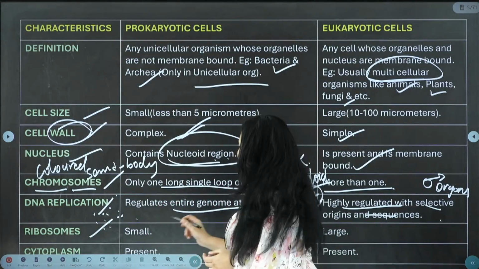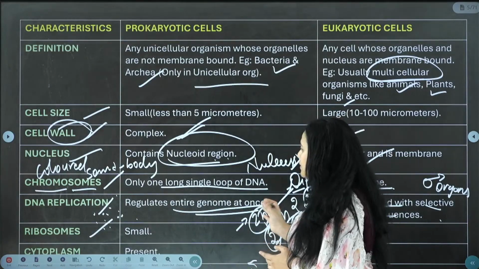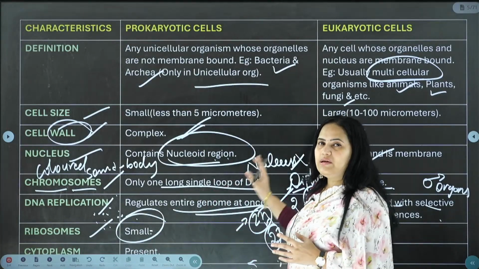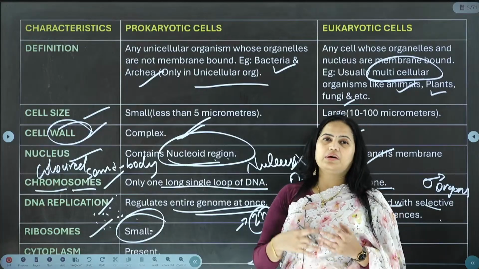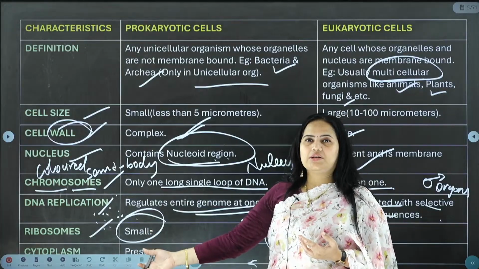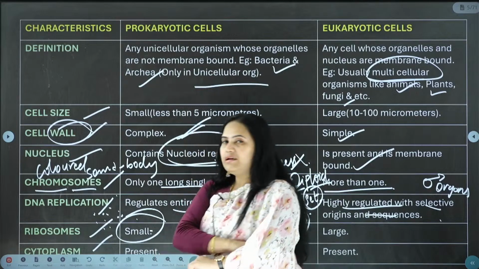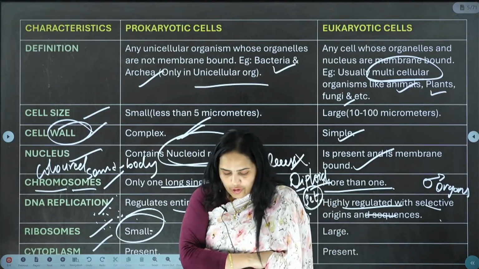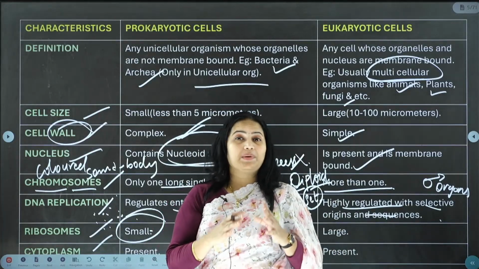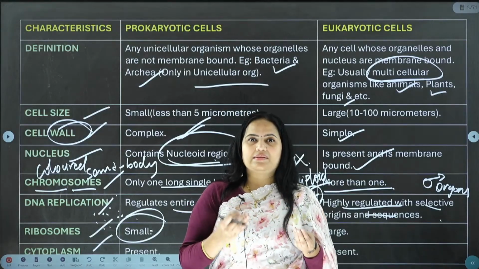So, here the DNA replication handles the genome at once, and ribosomes help in protein synthesis; they are smaller. Even in the eukaryotic cells, ribosomes are smaller in size only. Compared to the prokaryotic, the ribosomes are a little larger in the eukaryotic. And the last category is the presence of cytoplasm. What do you mean by cytoplasm? Cytoplasm is also an organelle which is present inside a cell, a gel like fluid which is present inside a cell.